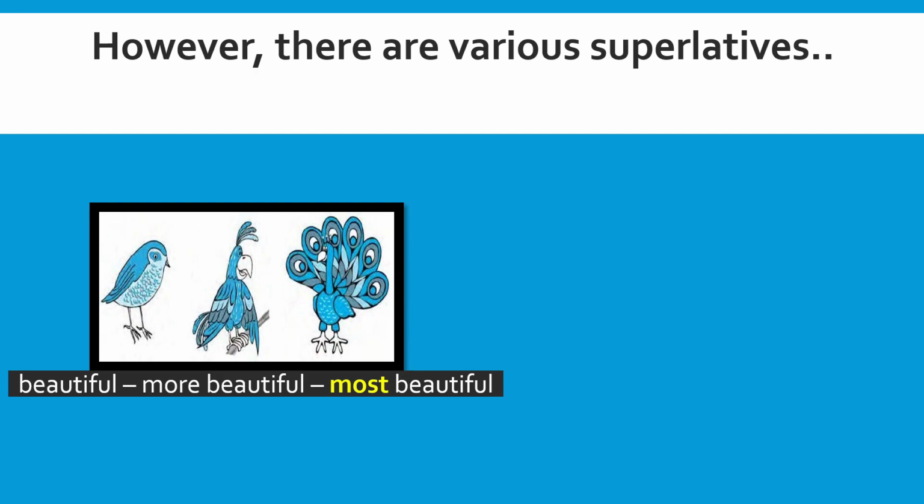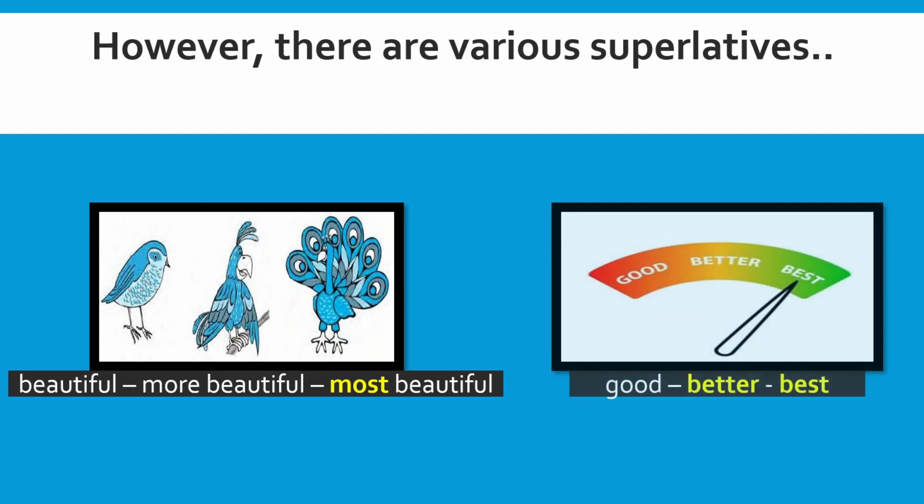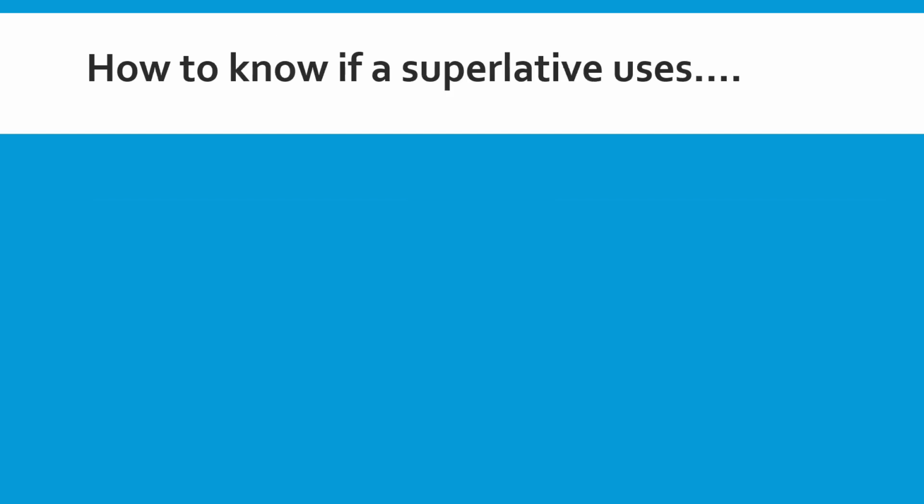And last but not least, we also have irregular superlative adjectives. Irregular superlative adjective means the spelling of the adjective in superlative form is totally different from the positive form of it. But how do we know if a superlative uses IEST?